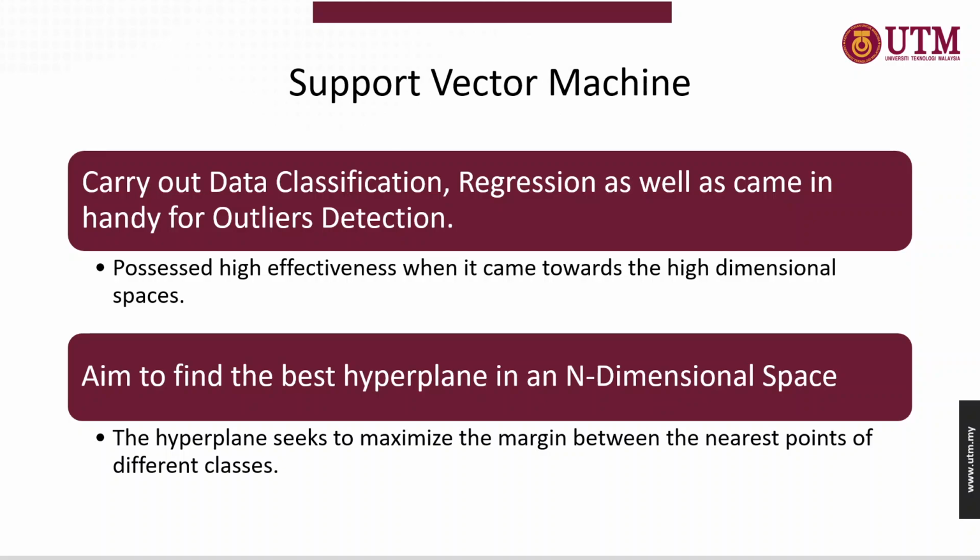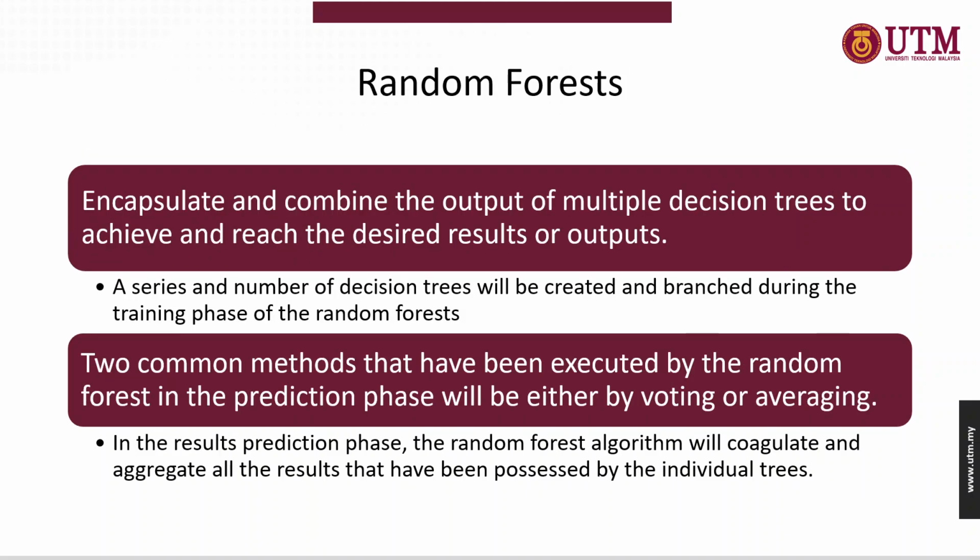Next is the support vector machine. With the support vector machine, you are able to carry out data classification and regression, and it also comes in handy for outlier detection. The support vector machine aims to find the best hyperplane that is encapsulated in a specific n-dimensional space.